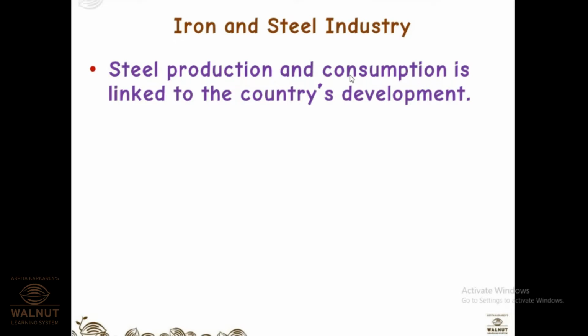So machines will give you the maximum production of any raw material being converted to a finished product. The more the amount of finished product, the more the amount of sale, and the more the amount of money. So production and consumption of iron and steel will lead to the country's economic development.